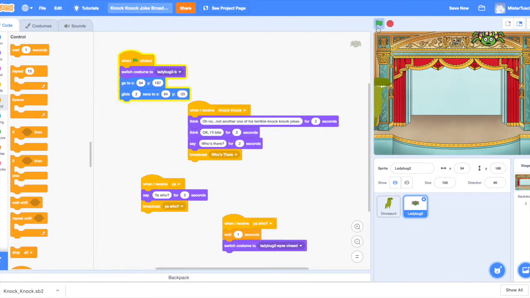So what'll happen here is they come in, they'll have the joke, knock, knock, and then she debates it, and they go back and forth, and at the very end, he tells a bad joke, and the ladybug reacts. A moment later, there's a nice little hesitation while he gets a big chuckle out of it. Well, I'll tell you something else I'm going to do. I'm going to have that message change my backdrop to a nice cool concert stage, so everything will change.